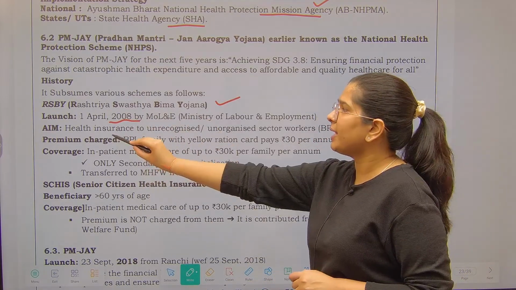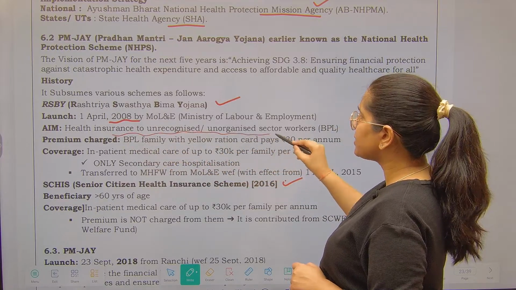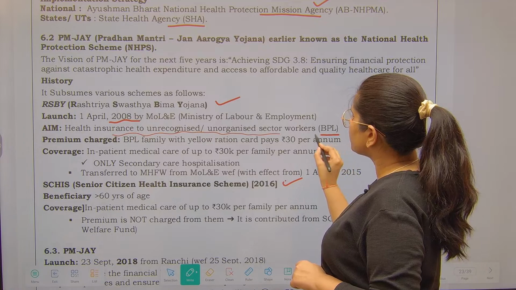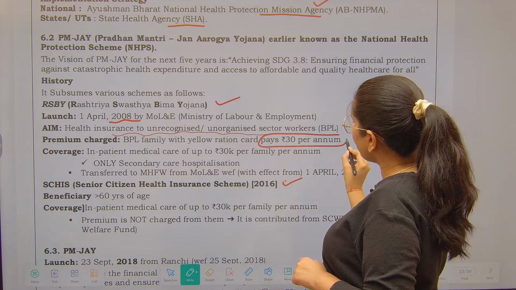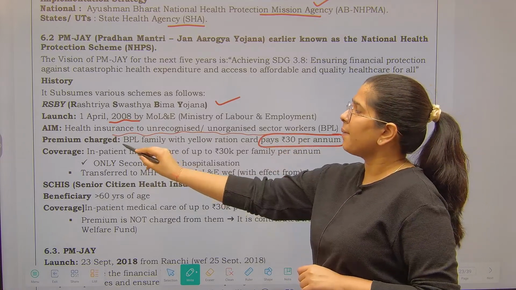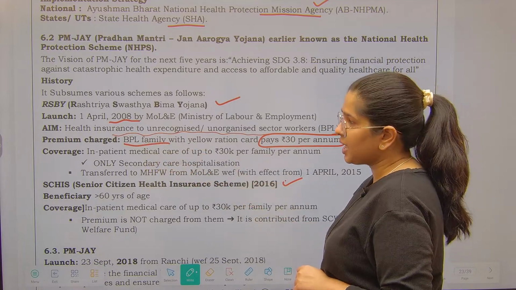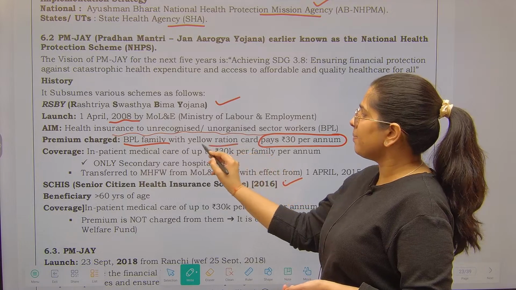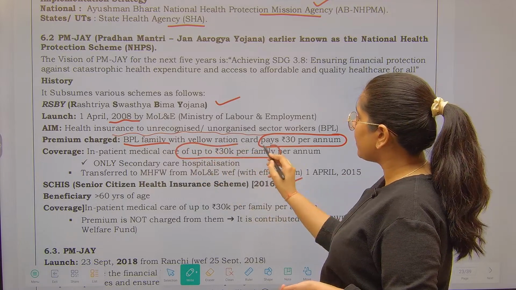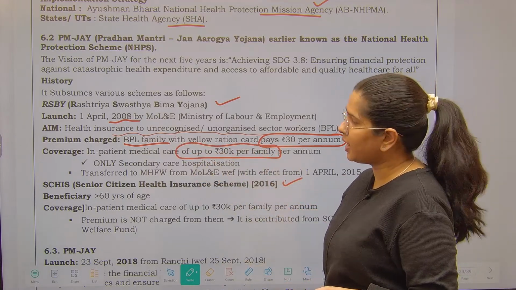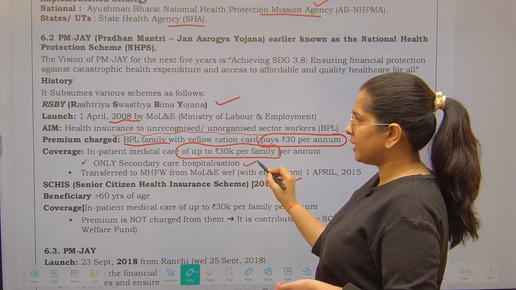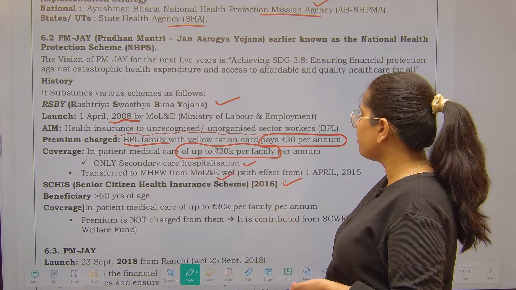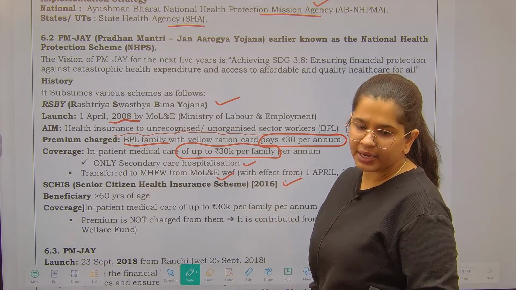Aim was to provide health insurance to unrecognized, unorganized sector, and the premium charged was 30 rupees per annum from the below poverty line families. Now what was the coverage of this particular scheme? So inpatient medical care up to 30,000 per family per annum was provided. Only secondary care hospitalization, and it was transferred to Ministry of Health from Ministry of Labour with effect from 2015.